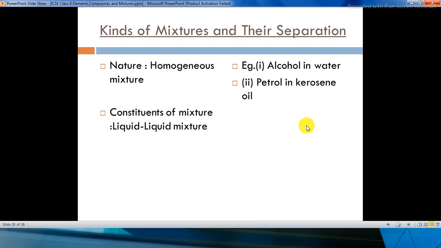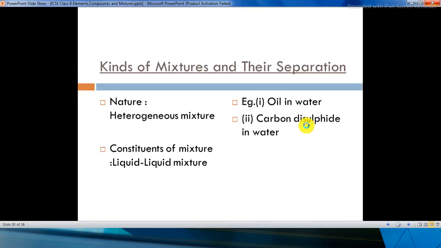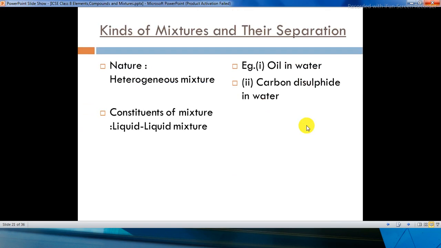Next, nature homogeneous mixture, where the constituents of the mixture are liquids. Let us take the example alcohol and water. Alcohol is a liquid and water is a liquid, and petrol is a liquid, and also kerosene oil is a liquid. So it is a liquid mixture, and it is homogeneous because it will completely dissolve in each other. If it is a heterogeneous mixture and a liquid mixture, we also have oil in water and carbon disulfide in water.